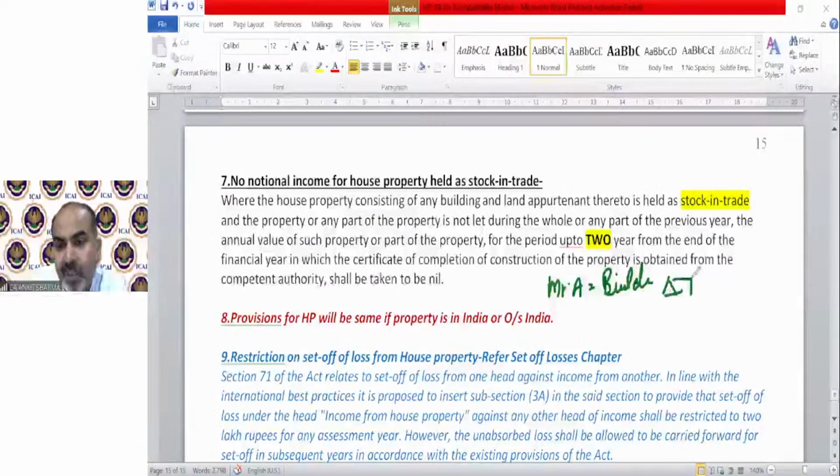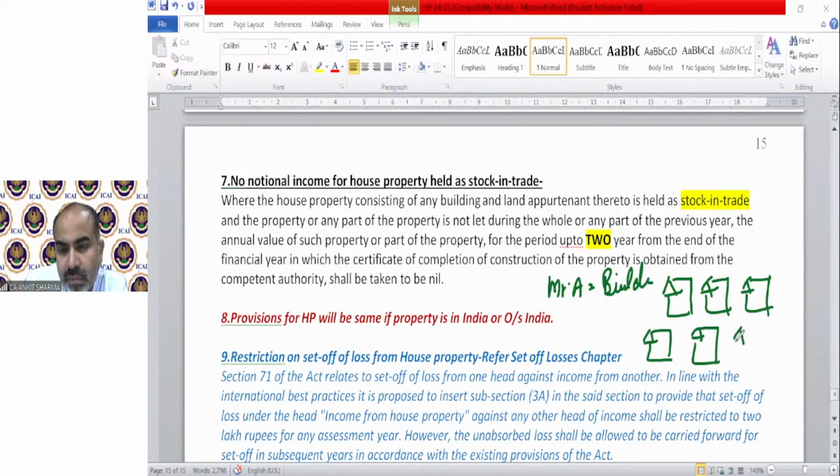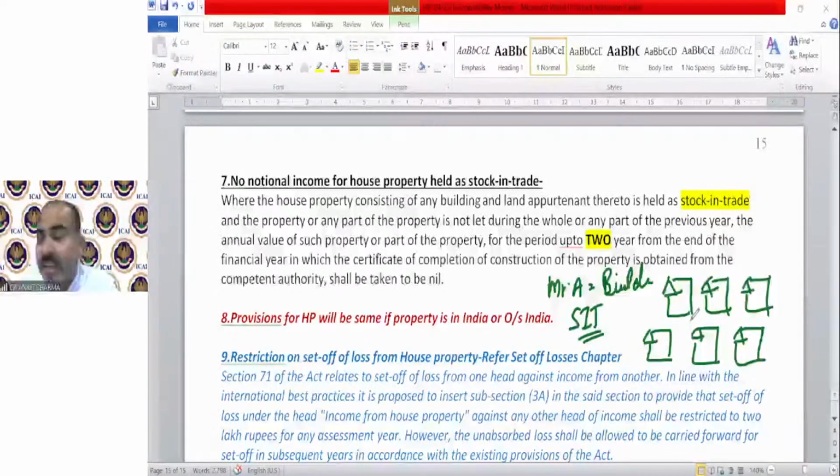If he has properties which are his stock in trade, and these properties are not sold, then they will also be treated as deemed let out, and this builder might need to pay tax on this value, and this can be huge.